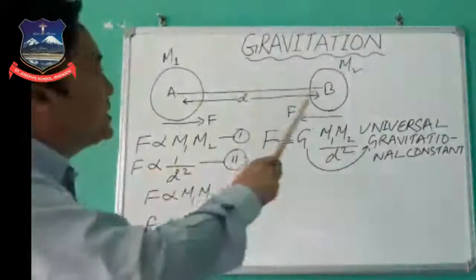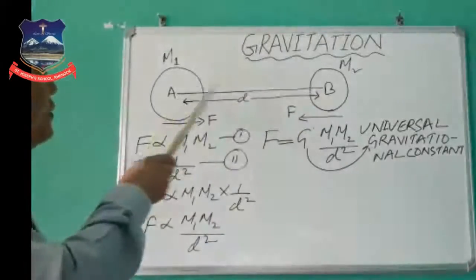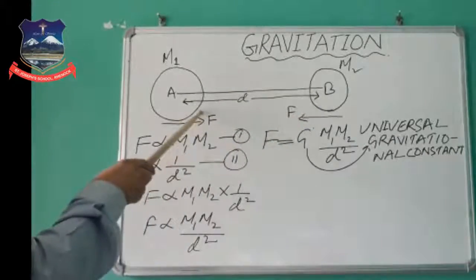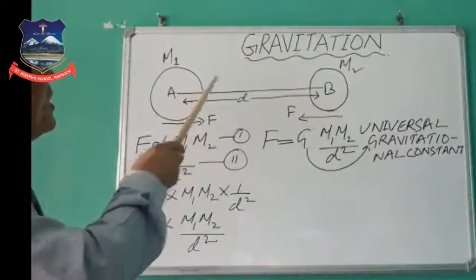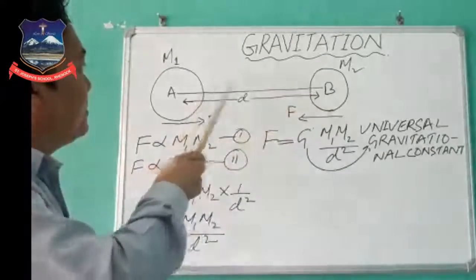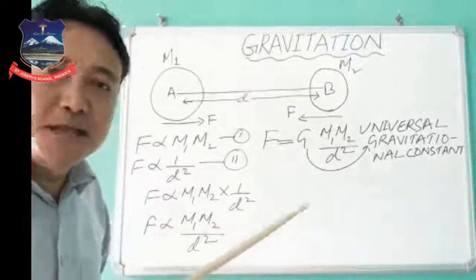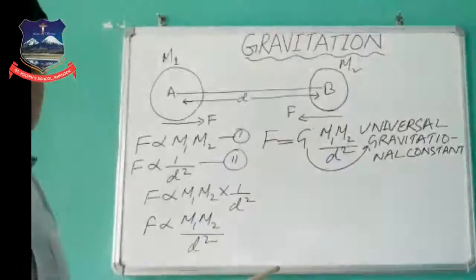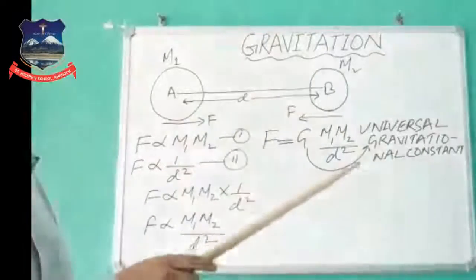The total distance is d here. If A pulls body B, B covers a distance d. Again, if B pulls body A, A moves a distance d. Therefore d into d is considered d square. So the total distance is d, but the product of the distance is d square. Remember that.